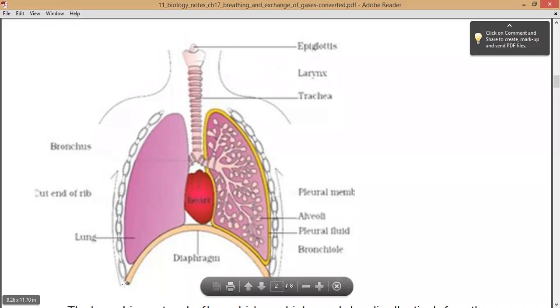And here you can see a half semicircle, right? That is the diaphragm, and this purple shaded organ is the lung.